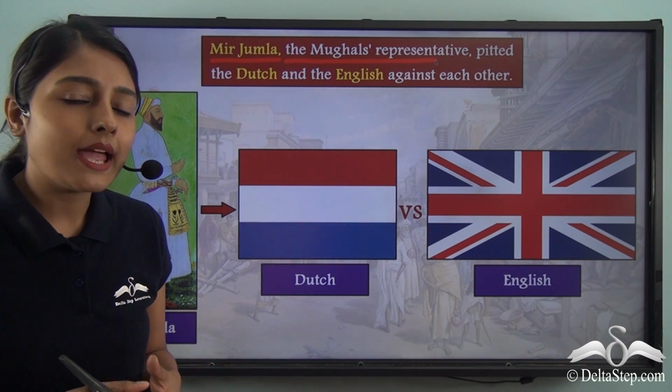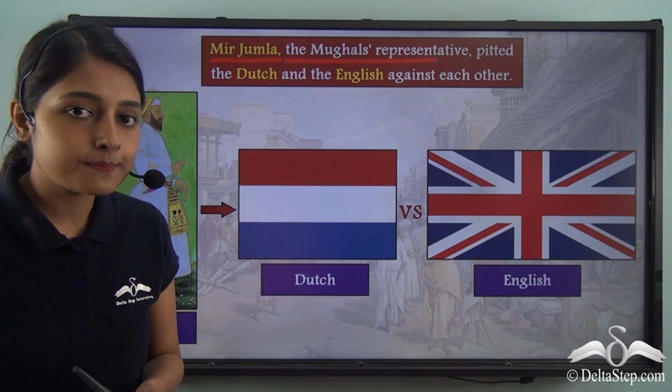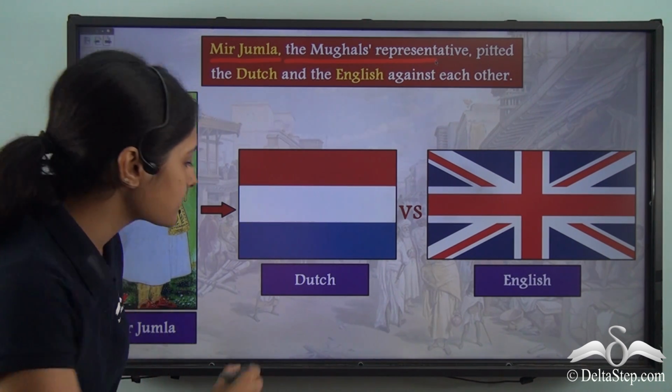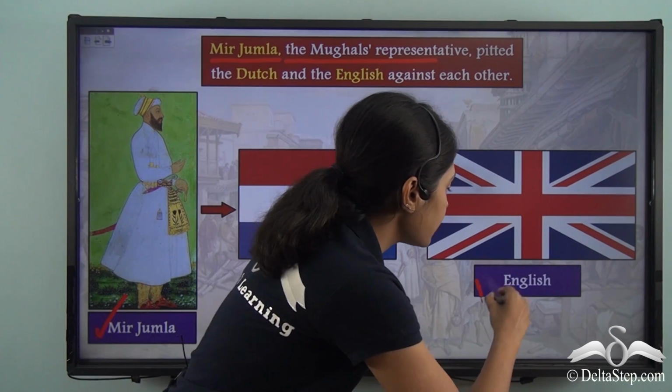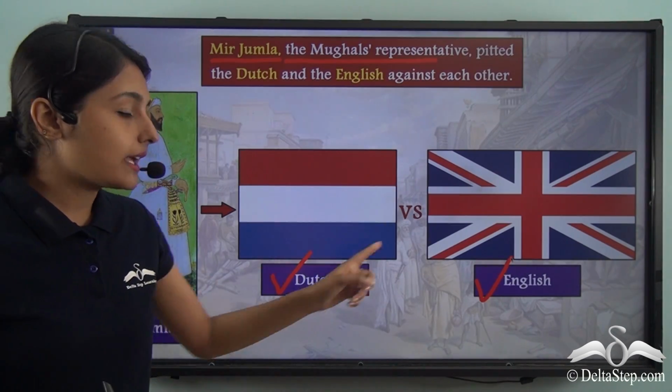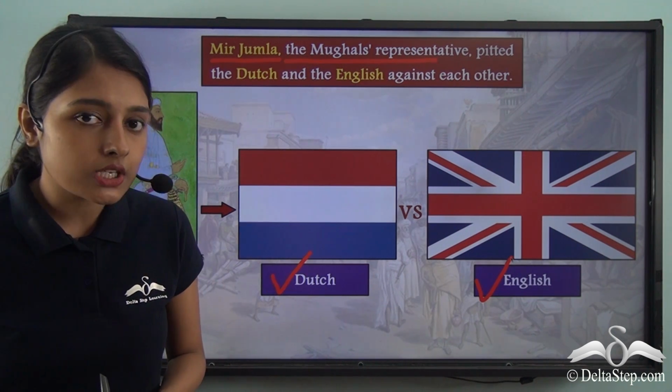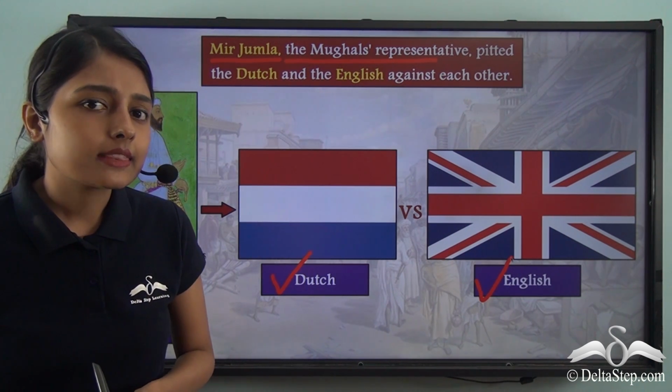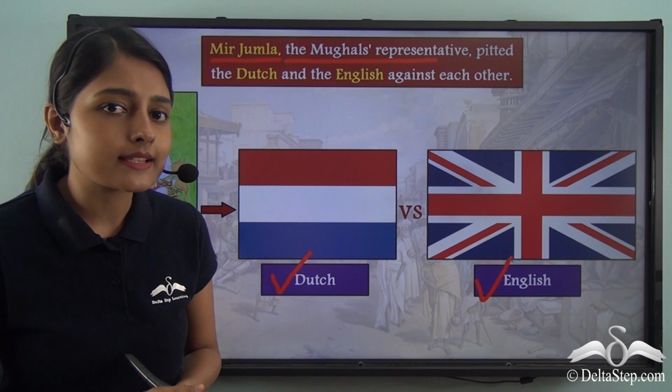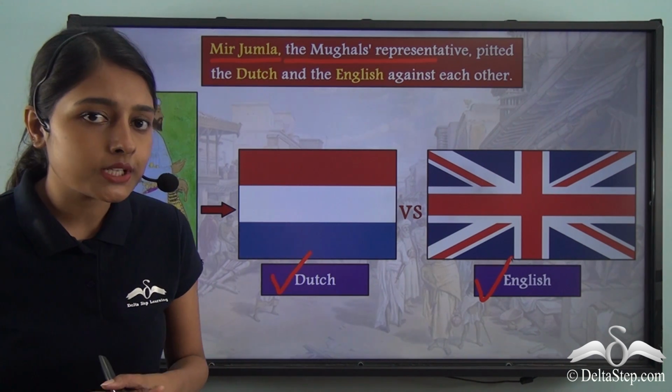Now what was the plan that Mir Jumla implemented? He tried to pit the Dutch and the English against each other. So by putting the Dutch and the English at loggerheads with each other, you must be thinking that Mir Jumla or the Mughals as a whole were helping the Golcondas.